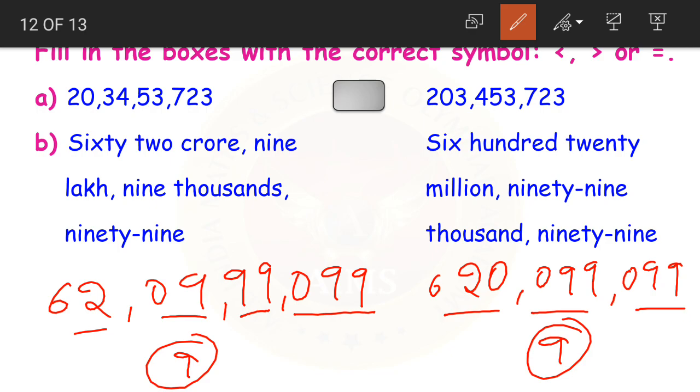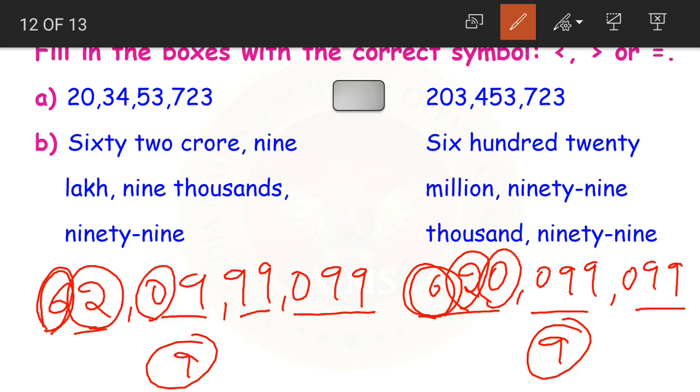Now what we'll do? We'll start comparing the digits from the left hand side. First number is 6. Here also the first number is 6. Both are same. Okay, then move to the next one. 2 and 2. Same. Then we have 0 and 0. Same. Then here we have 9, but here we have 0. Now which number is greater, 9 or 0? 9. Yes, 9 is greater than 0.